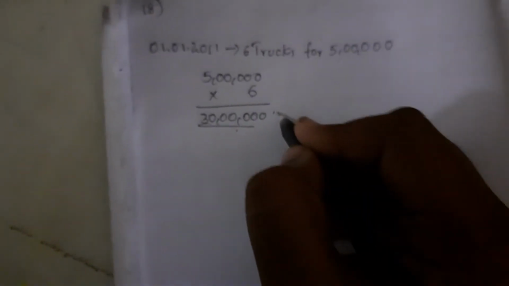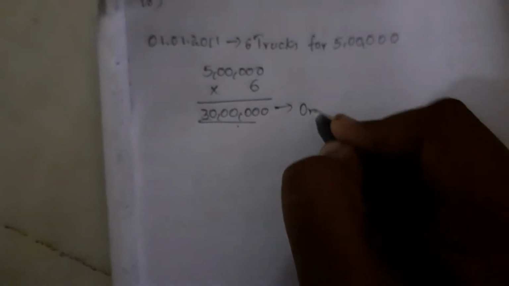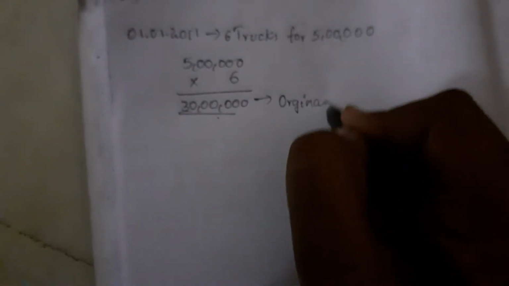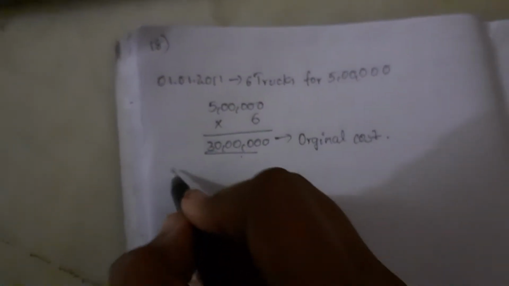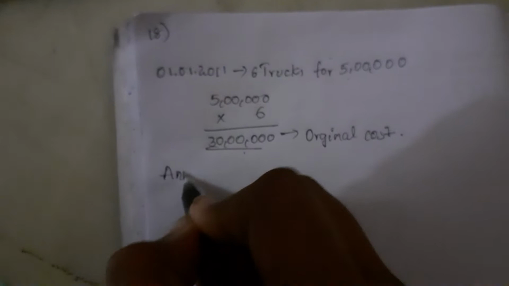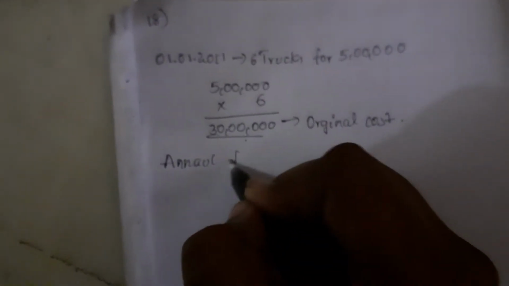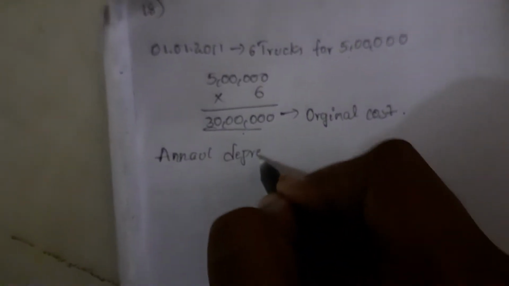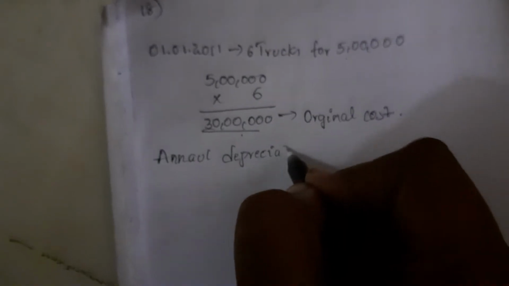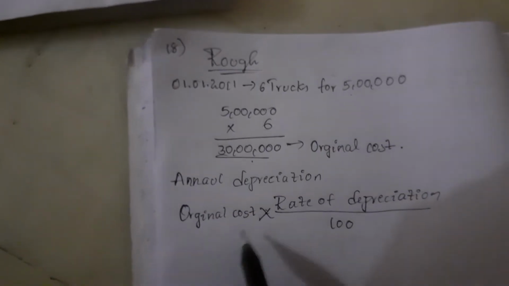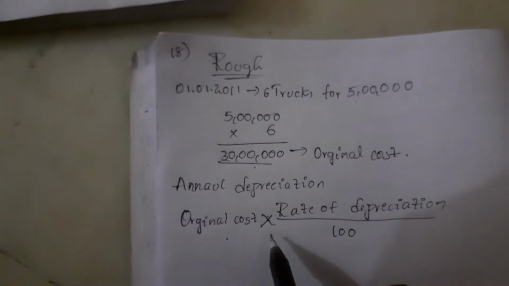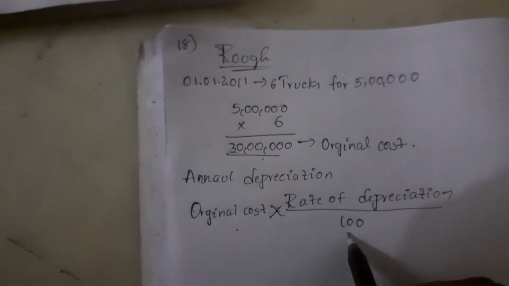So the original cost. Now we'll calculate annual depreciation. Annual depreciation formula is original cost into rate of depreciation by 100.